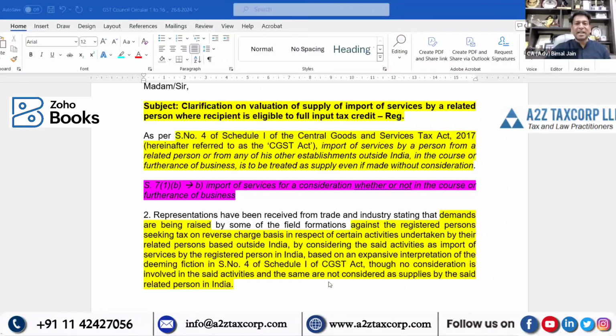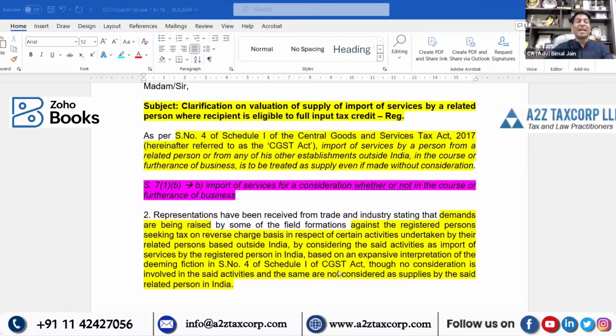If there is a consideration, then Section 7(1)(b) is going to be applicable, that is, import of services for consideration, whether or not in the course or furtherance of business. So it is not relevant for this circular. The circular is relevant only for Schedule 1, entry 4. Quite obviously, there is no consideration. Deemed supply, reverse charge liability in the hands of the domestic related party. So in that context, this circular is being issued.